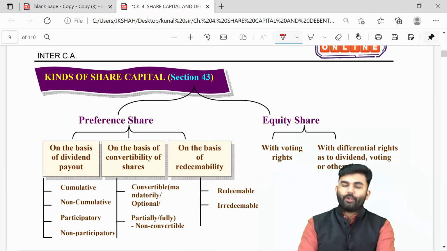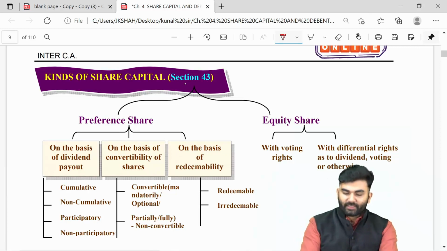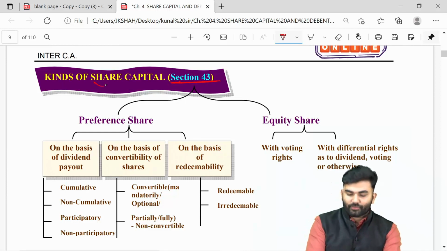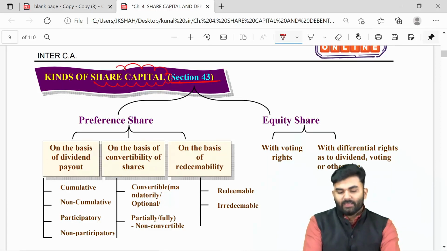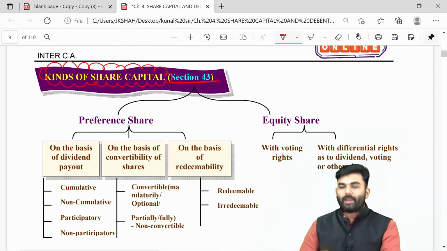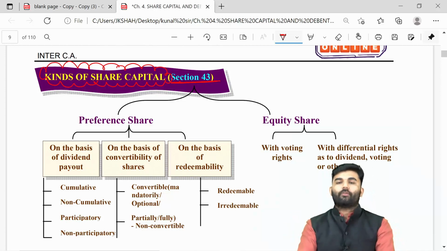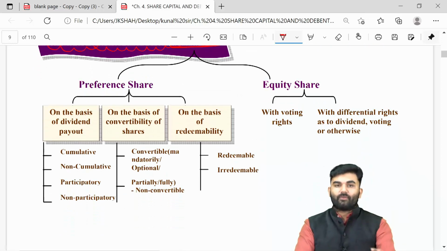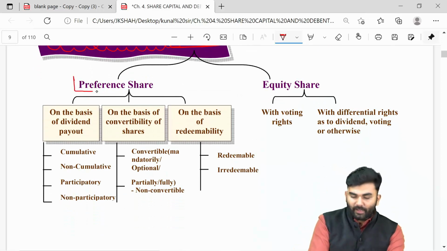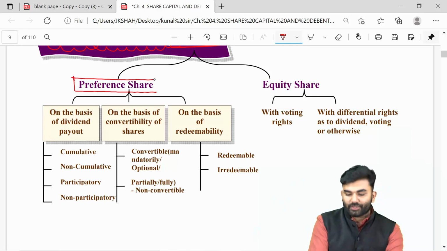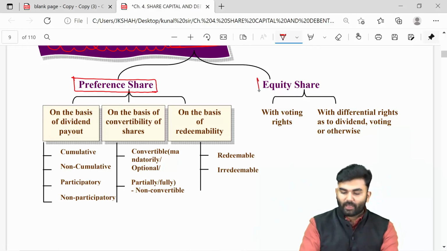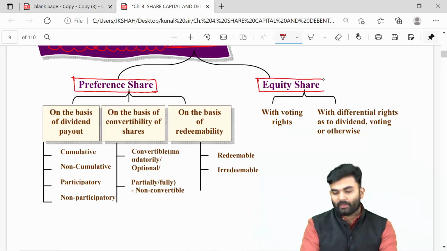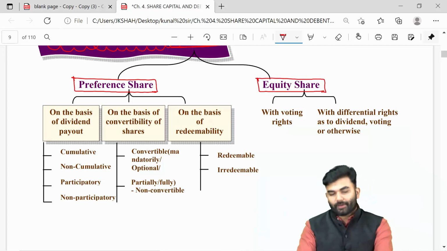Let us move on ahead to the next provision, Section 43, which talks about kinds of share capital. See, when I say shares are of two kinds, in a similar way share capital will also be of two kinds. Yes sir, we know shares are of two types. One is a preference share, another is an equity share.